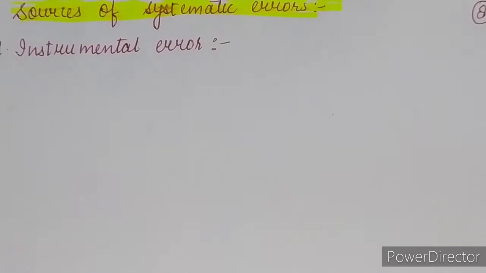For example, the temperature graduation of a thermometer may be inadequately calibrated, so sometimes its reading is not accurate. This depends upon the inaccuracy or incalibration of the measuring instrument. Sometimes such an error can be ignored or corrected as well.